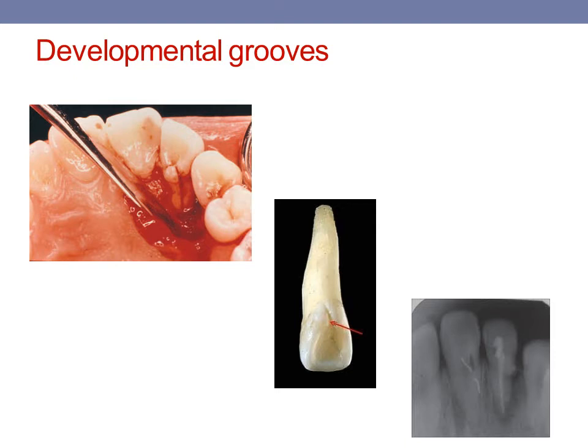But once this attachment is breached and the groove is contaminated by bacteria, a self-sustaining infrabony pocket will be formed along its entire length. Now this groove will act as a nidus for accumulation of bacteria and biofilm, and thus it will act as a pathway for progression of the periodontal disease.